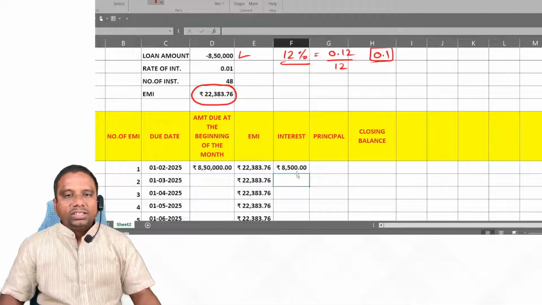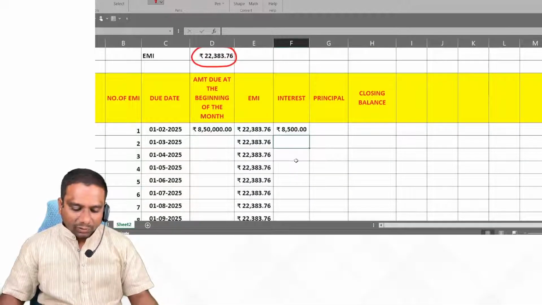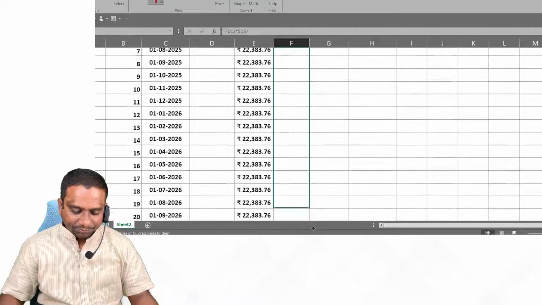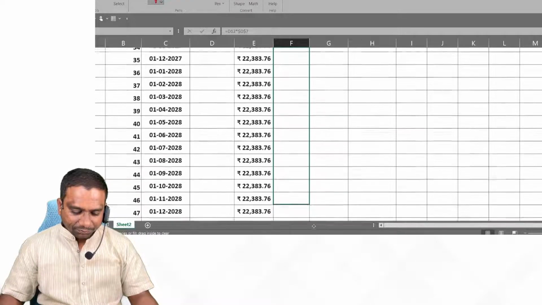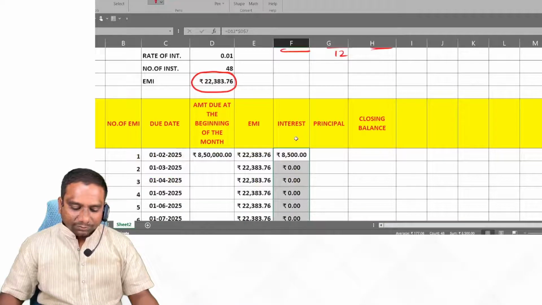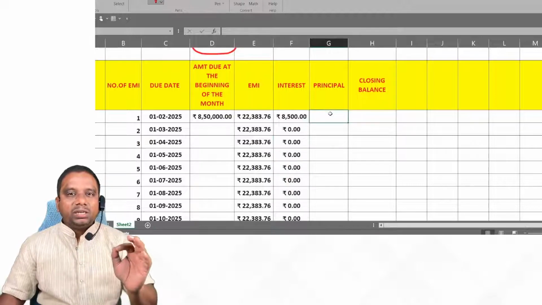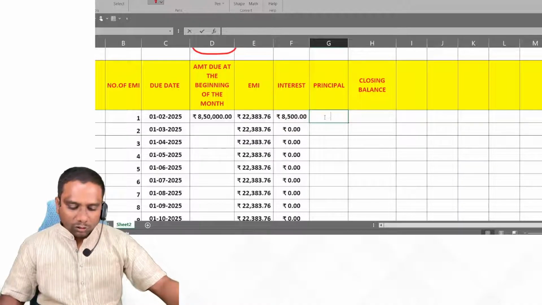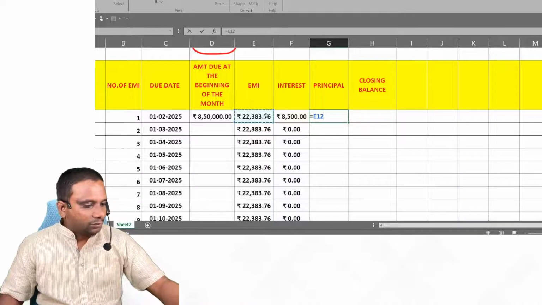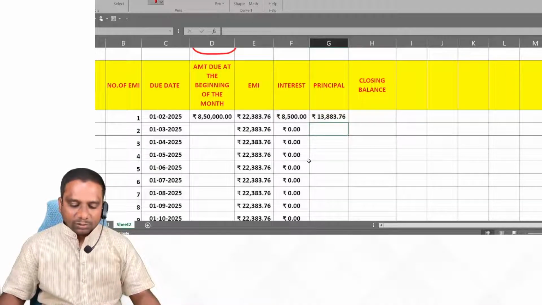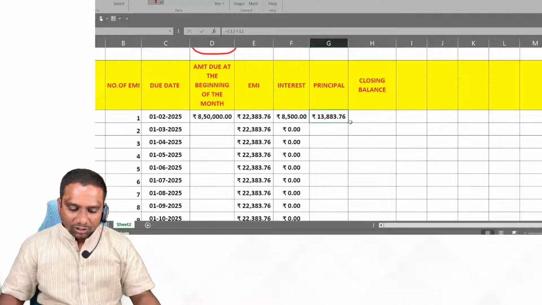What is the interest here? 8,500. And this also we simply drag till 48 months. Next one. What is the principal amount included? Principal amount is nothing but EMI amount minus interest. Nothing but principal. Yes, sir. Principal is equal to EMI minus interest. This is the principal amount. So this also we drag.